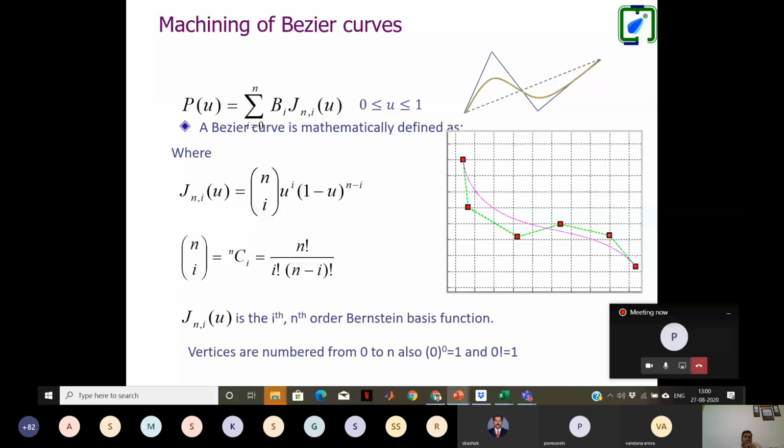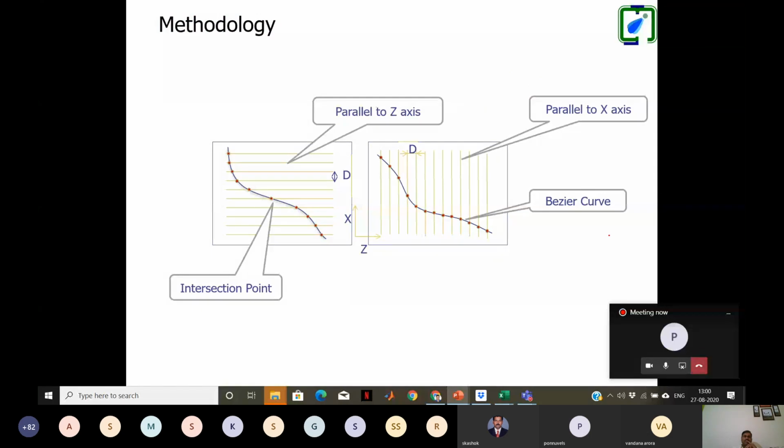Suppose this is the Bezier curve. The simple methodology we follow is to take straight lines, like you can see here, and calculate the intersections based on the equation. In between these points we provide linear interpolation. We can write G01 from this point to this point, then another G01, so the curve will be approximated.